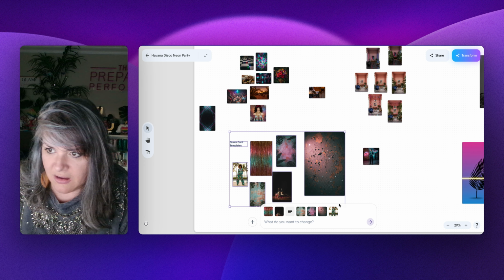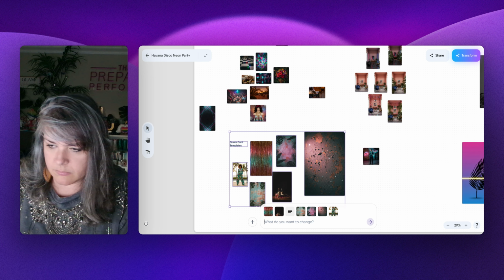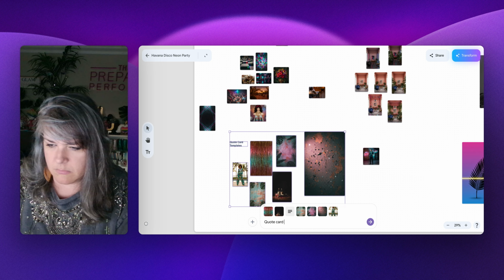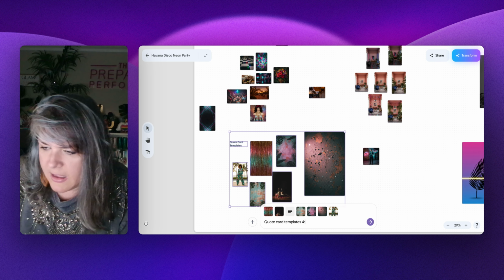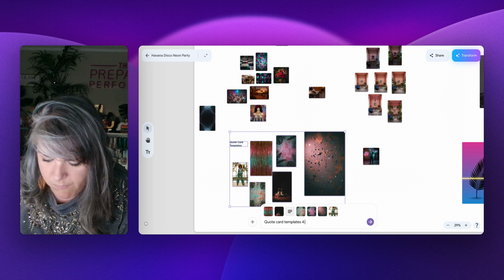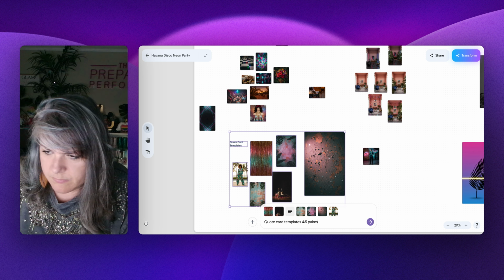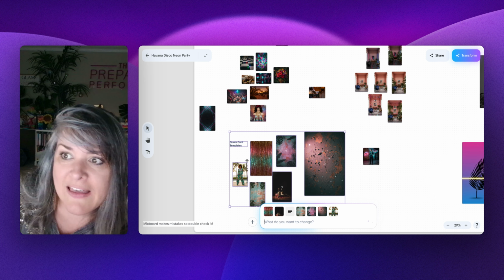And when I select all of these, now they all are showing up down here, including the quote card templates. And I can put the size 4x5. Palms and disco balls, but it's all going to be in the style of this.